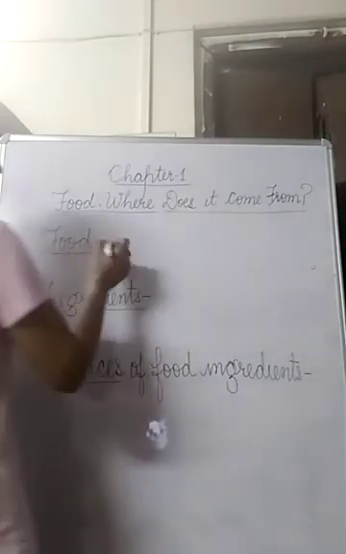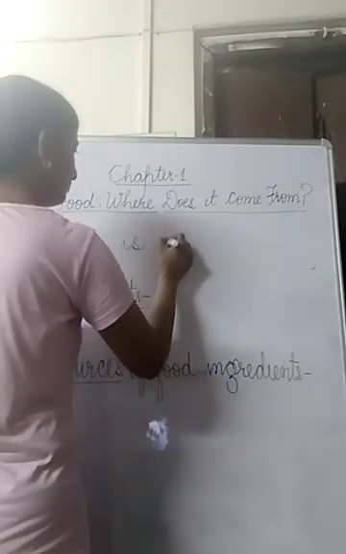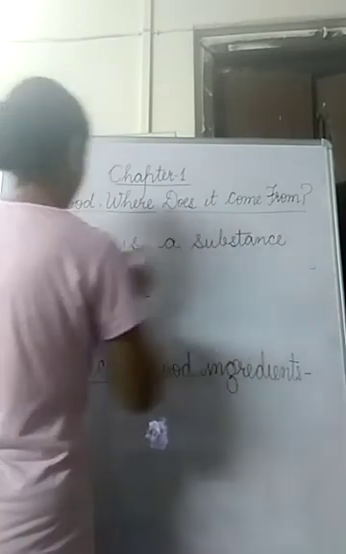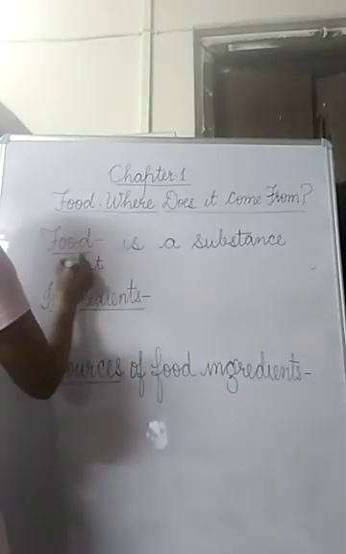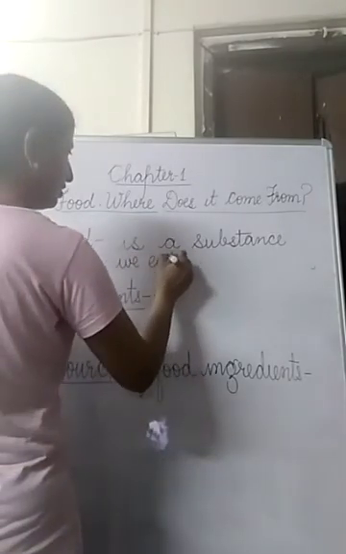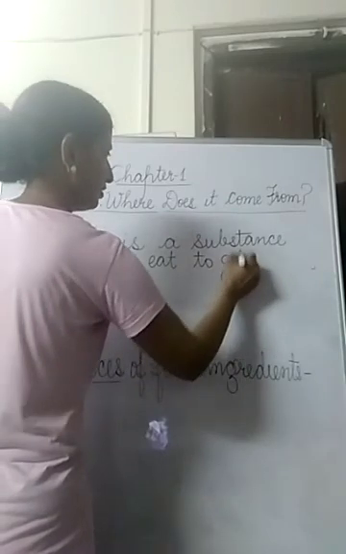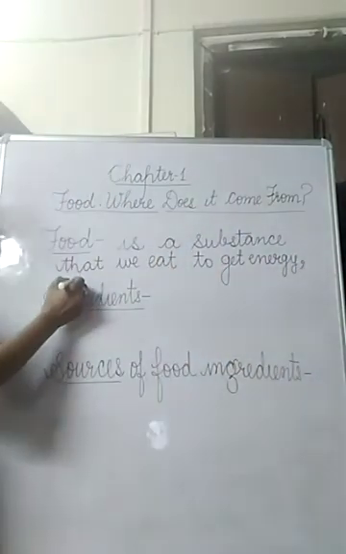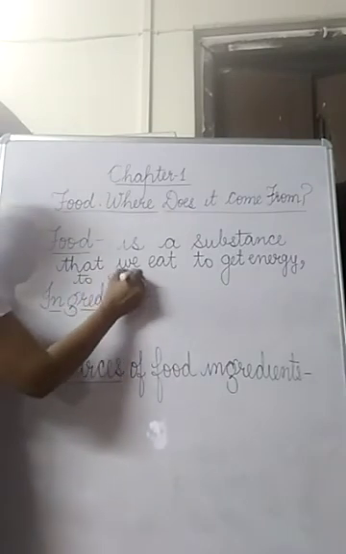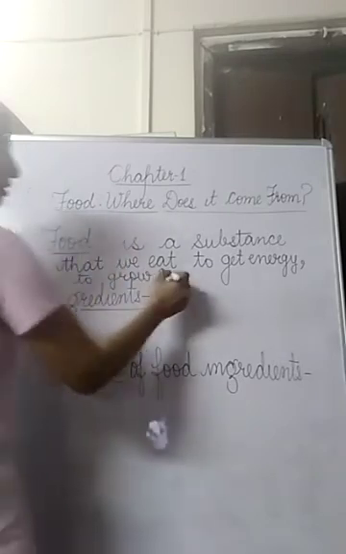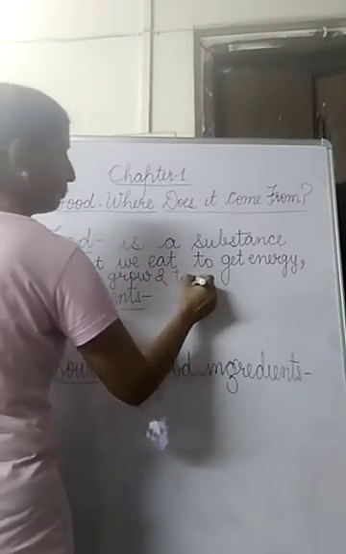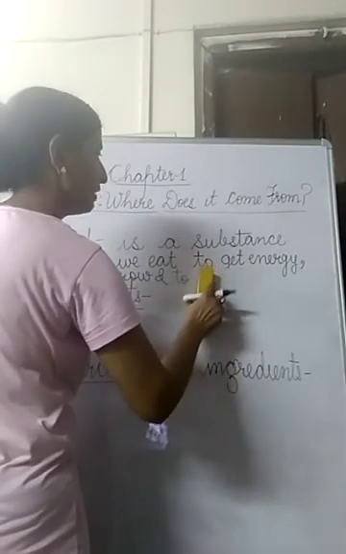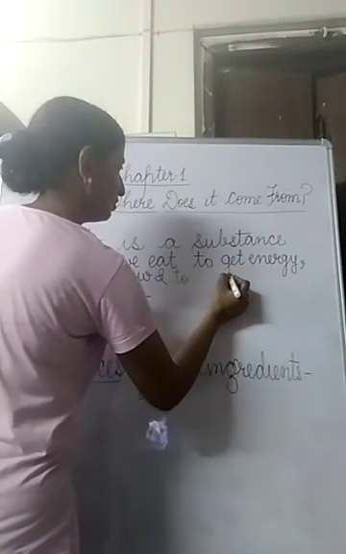So what is food? Food is a substance which we eat, you can say that we eat to get energy, to grow, and to prevent disease, or you can say to stay healthy. Better you say to stay healthy.